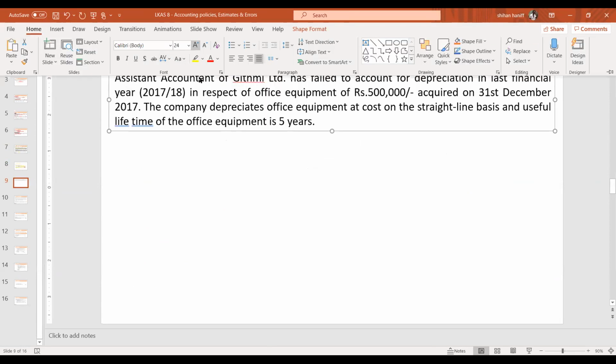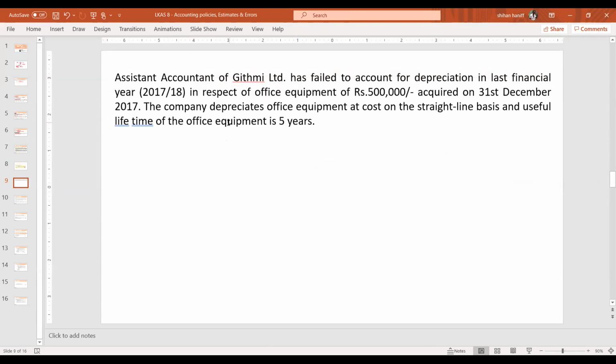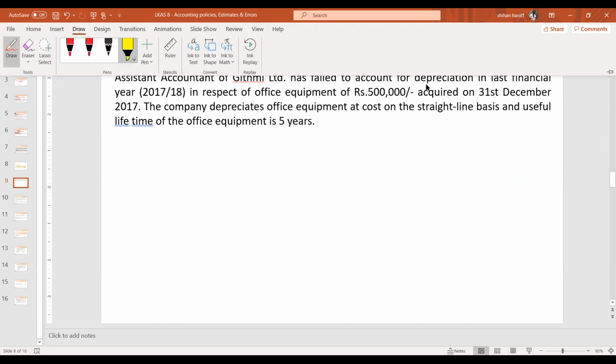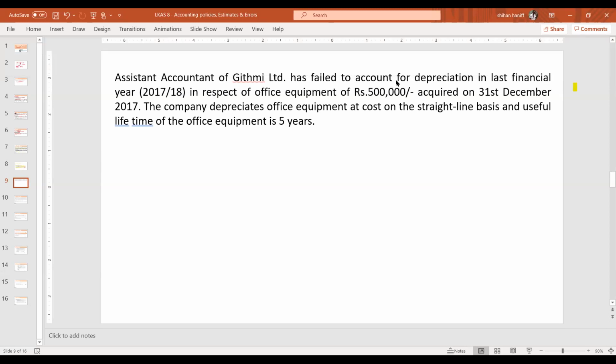Let me notice this. The assistant accountant of GITMI Limited has failed to account for depreciation in the last financial year, in respect of office equipment of 500,000 acquired on 31st December 2017. The company depreciates office equipment at cost. Useful life 5 years.